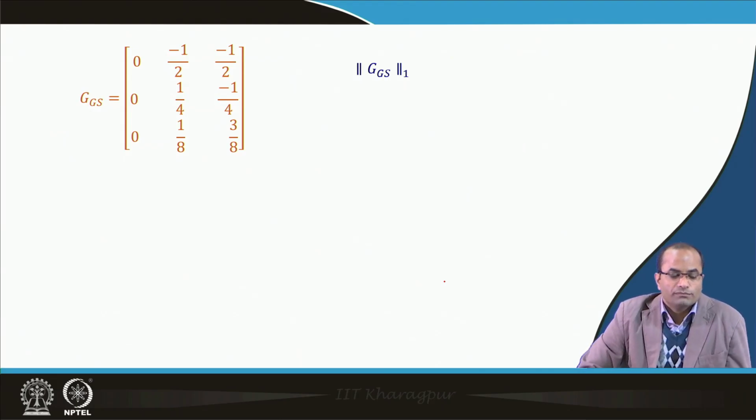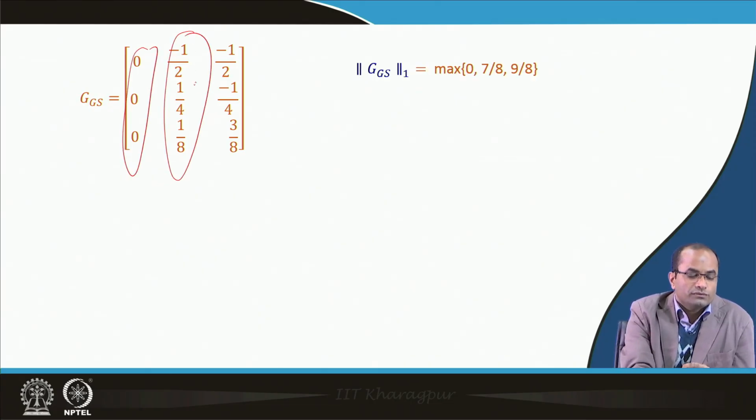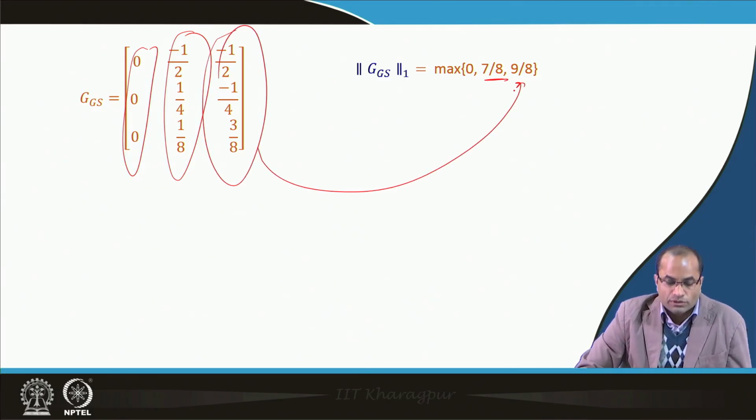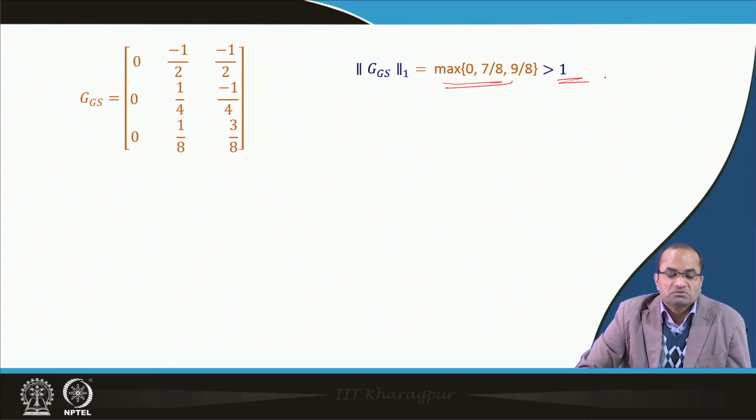the column sum norm. So, here we have 0 there, and if we add this, so we have here 1, then we have 2 there. So, 3 and then 4, 7. So, 7 by 8 the second one, and from the third one if we check, this is 9 by 8. So, the maximum of this when we take it is 9 by 8, which is greater than 1. So, it does not work actually for the convergence, it is not less than 1. If it would have been less than 1, then we could have declared here that the Gauss-Seidel method will converge.